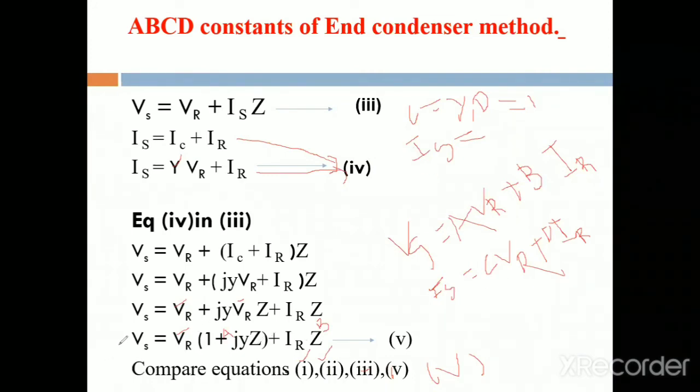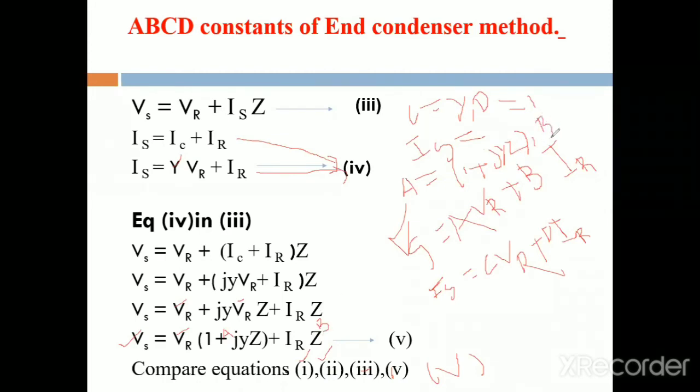Next, compare this equation Vs with the general equation Vs. Vs is equal to AVR plus BIR. What is the value for A? A is equal to 1 plus YZ by 2. What is the value for B?